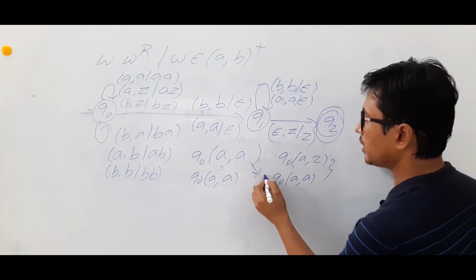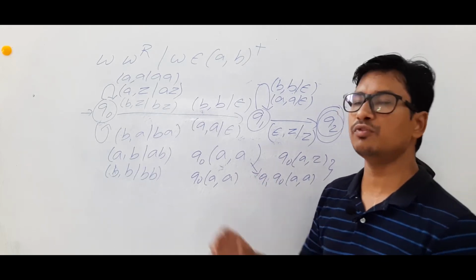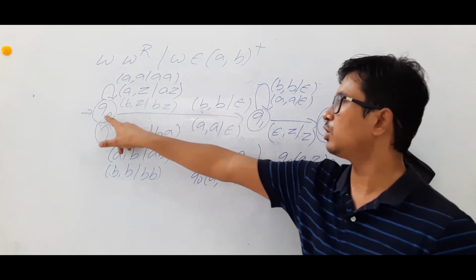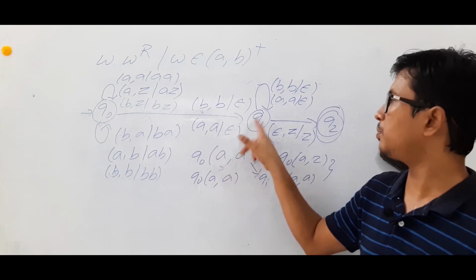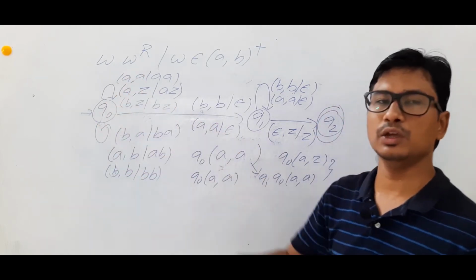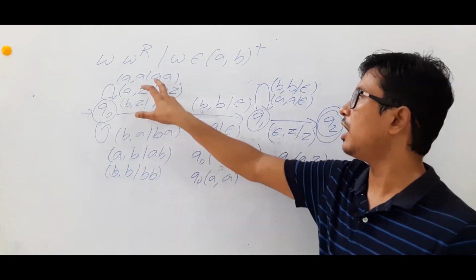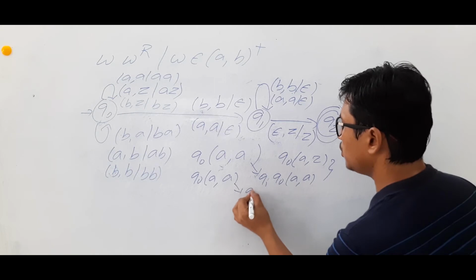You are going to a state called Q1. If you assume that the center has come, Q0 on A and A on epsilon, meaning you are performing the pop operation and going to the state called Q1. Q0 on A and A, you assume that the center has not come and you have performed the push operation. So you are going to Q0 and Q1.